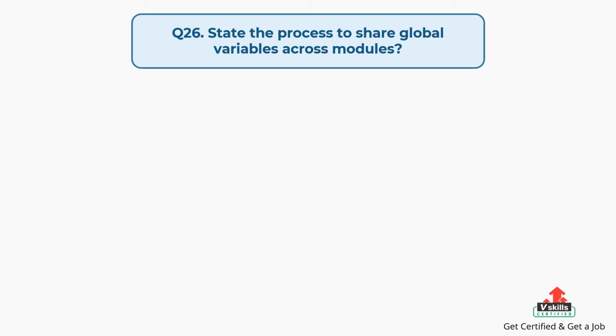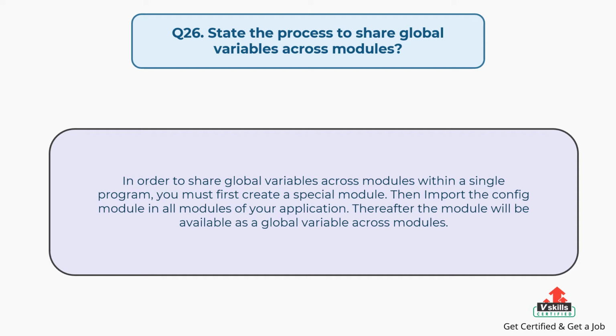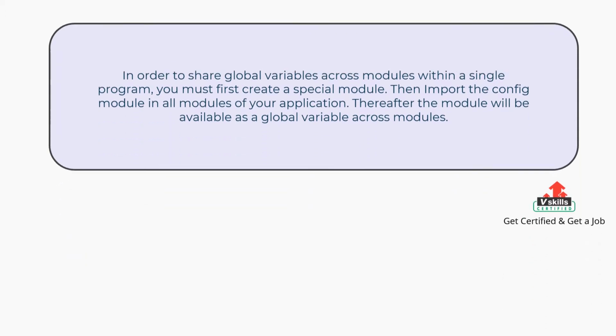Question number 26. State the process to share global variables across modules? The answer is, in order to share global variables across modules within a single program, you must first create a special config module. Then import the config module in all modules of your application. Thereafter the module will be available as a global variable across modules.